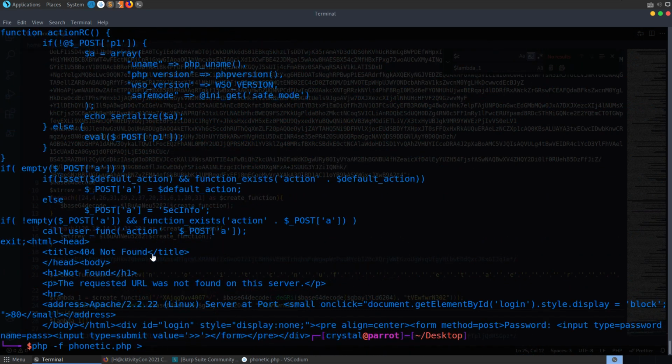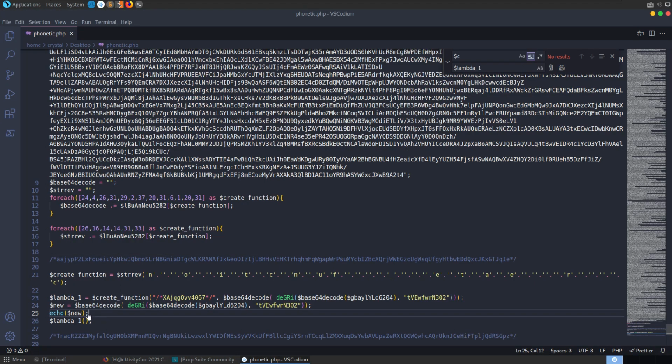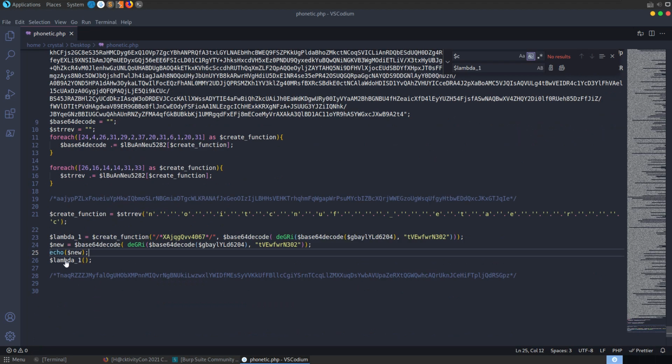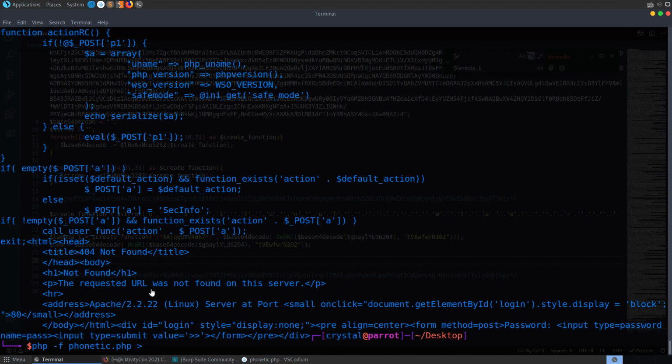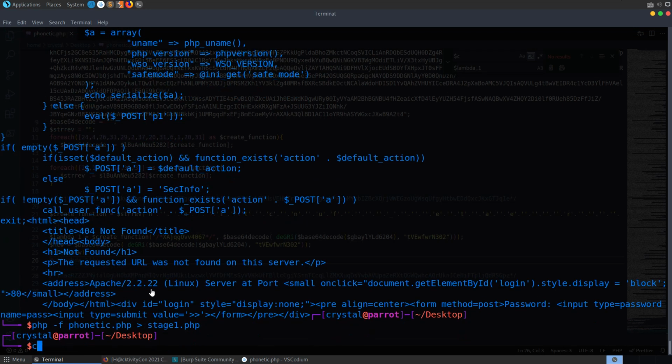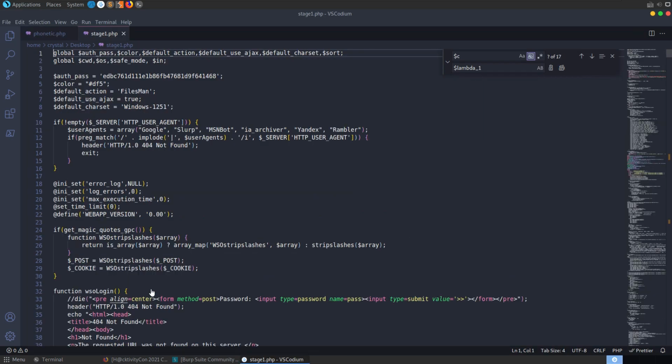Let's send the output of this to, was it printing something else out? Let's not call this lambda function. I'm going to send this to stage1.php. Let's open that stage 1 and take a look at it. So there's a lot of code to go through here.